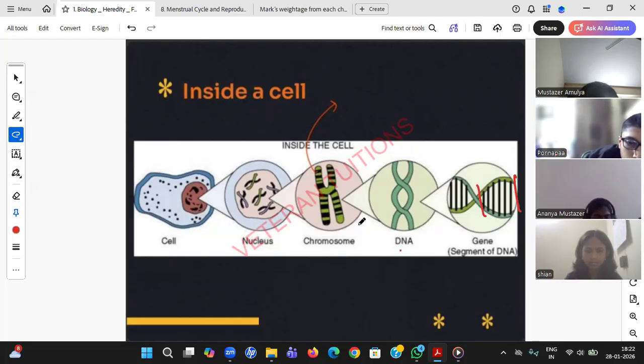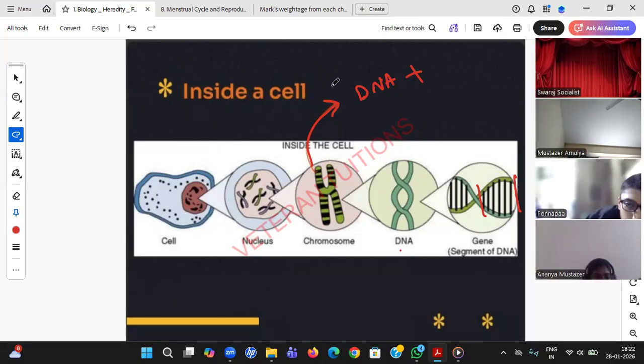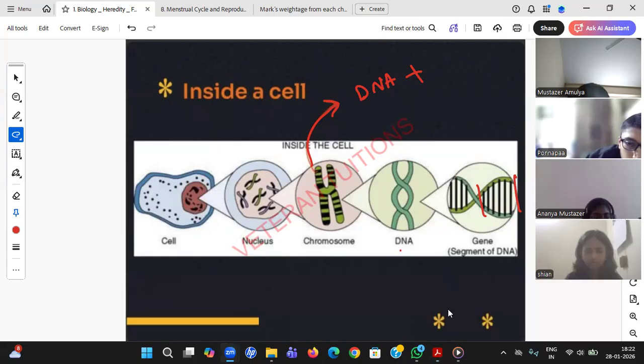Now how will the questions be? He will show this and ask what it consists of. So you know this is a chromosome. In the chromosome what all do we have? Genes and DNA. So DNA is the right answer. Is it genes? In the DNA we have genes. Gene is a part of DNA only. DNA plus the protein. Very good.